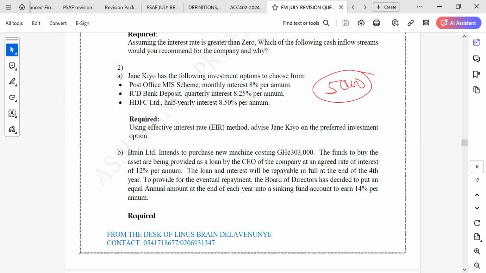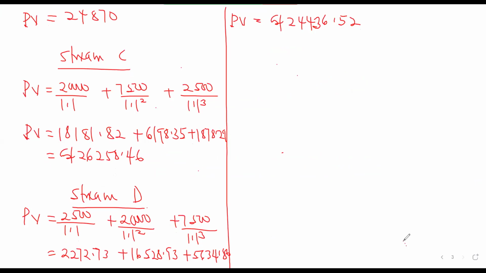So you can find, okay, if I have 50,000 and the interest is compounding monthly, how much will I be having at the end of that particular year? I will show you how we calculate the effective interest rate by using this particular situation.